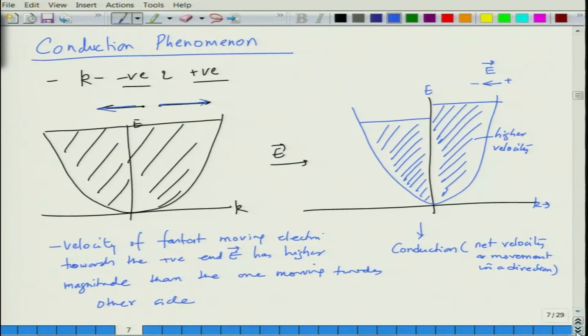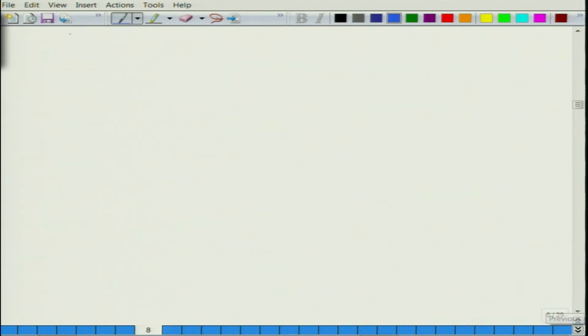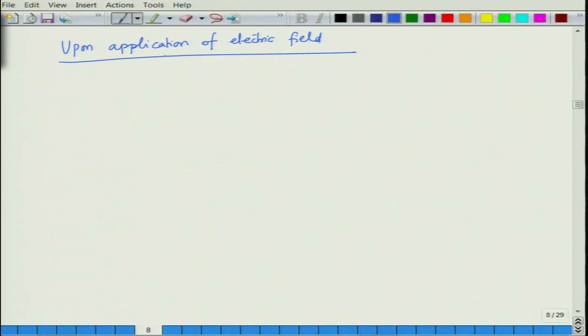So, upon application of electric field E, this electric force leads to acceleration of the electrons.